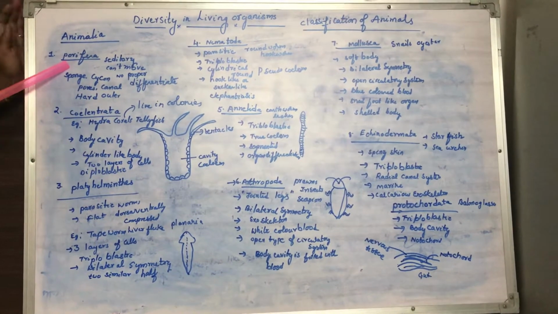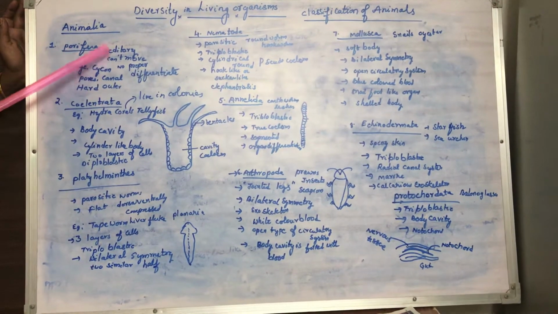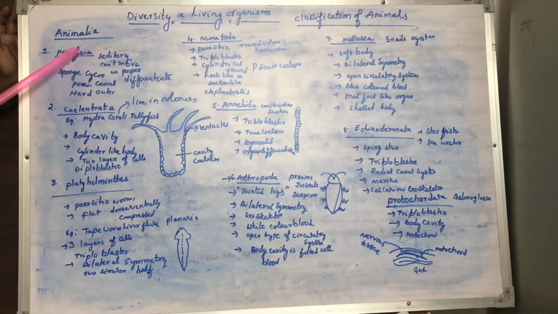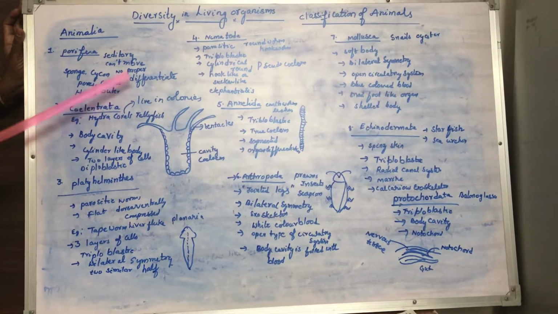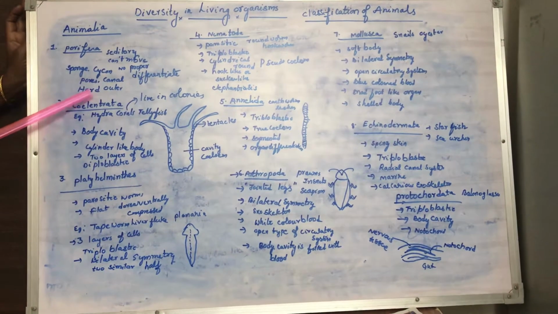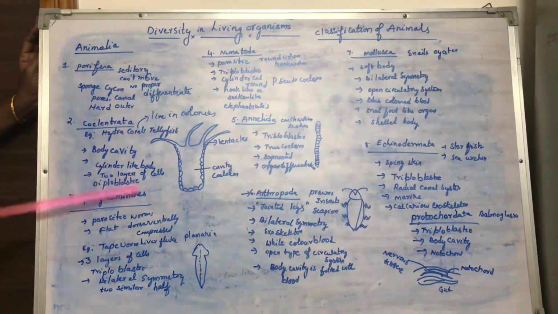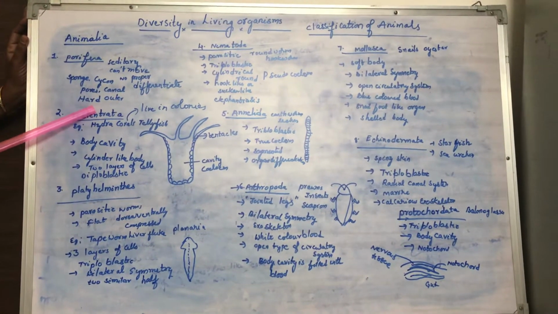Almost all poriferans are marine organisms, living in water, and sedentary, which means they are attached to rocks or anything. They cannot move, they are non-motile, and they don't have any proper differentiation. They don't have a skeleton inside; they have an exoskeleton, a skeleton present outside.